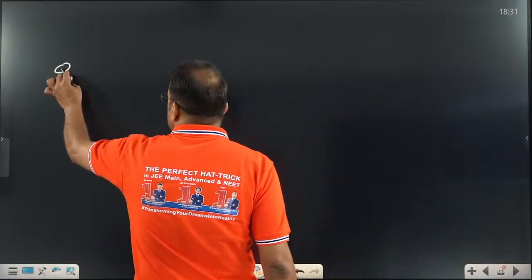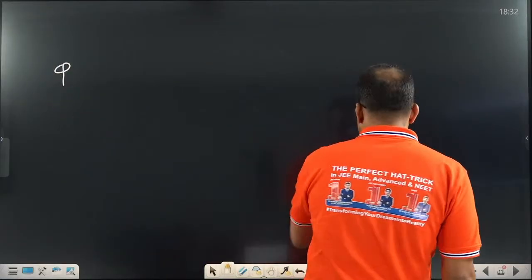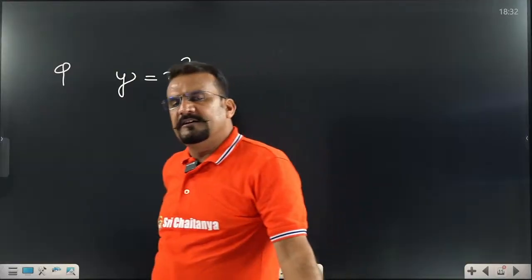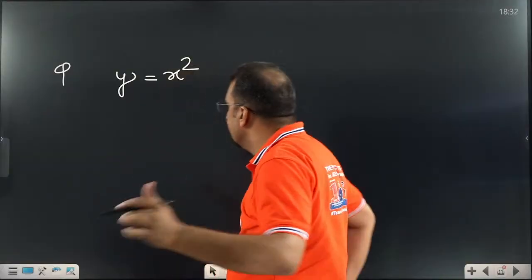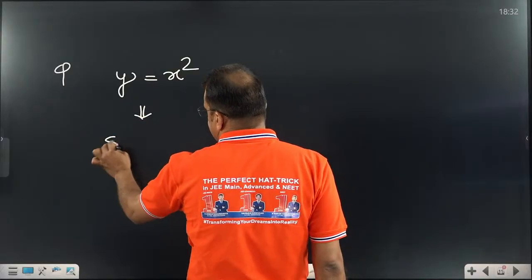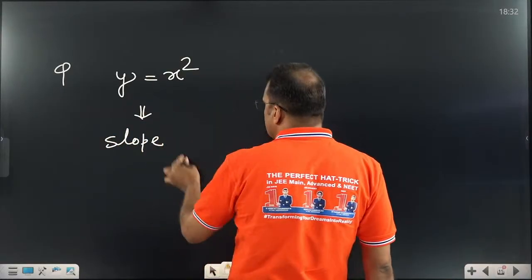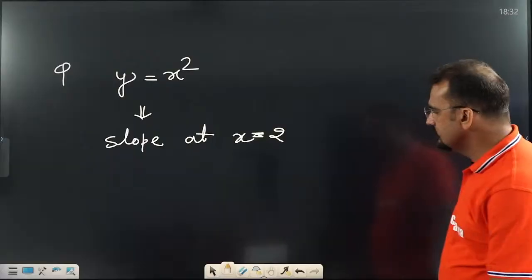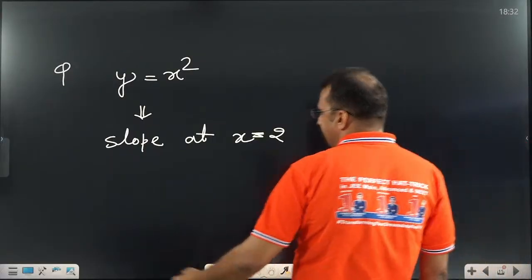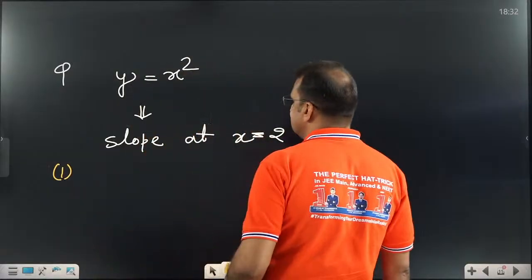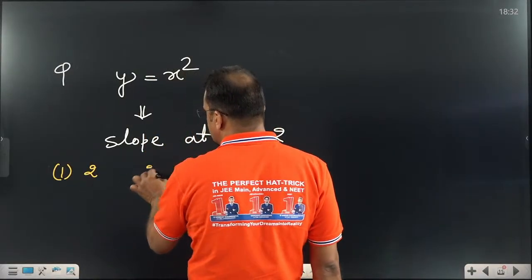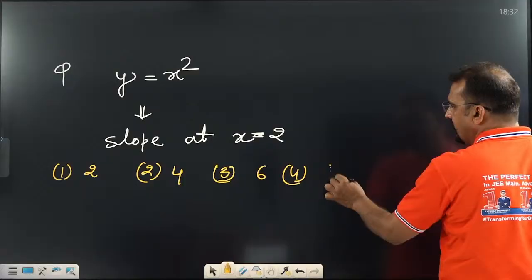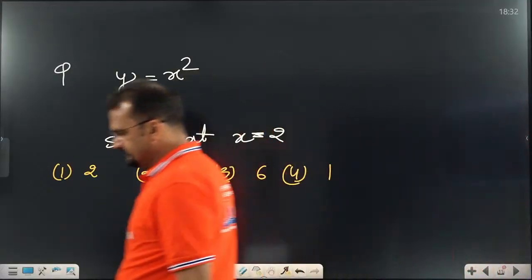Okay, let us do one more question so that you can get a better idea. Let us assume one question is given. y equal to x square is the directly given function. What you have to find out? Find the slope of the above graph at x equal to 2. Find it fast. I think this is your work, you can do it. I am giving you options. I want the right answer in the comment box. First option is 2. Option number two is 4. Option number three is 6. Option number four is 1. What is the right answer? Fast.